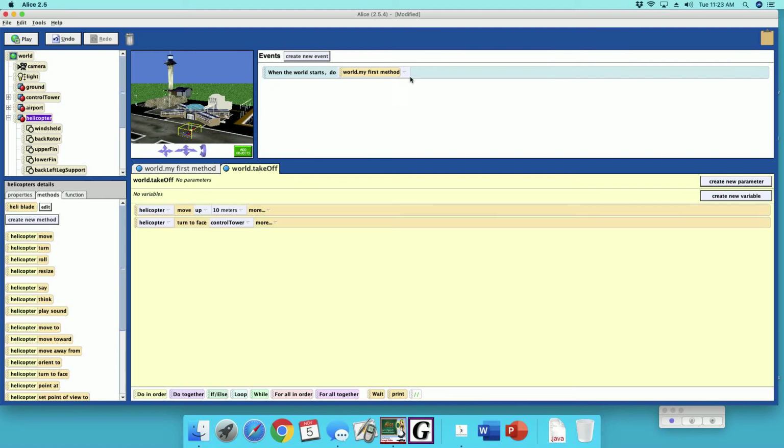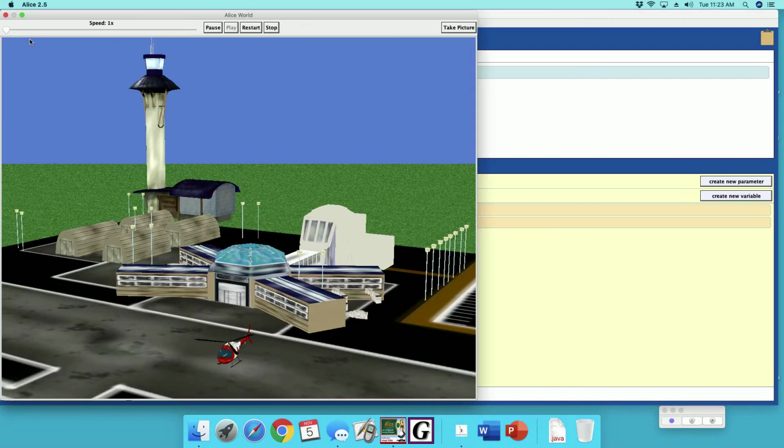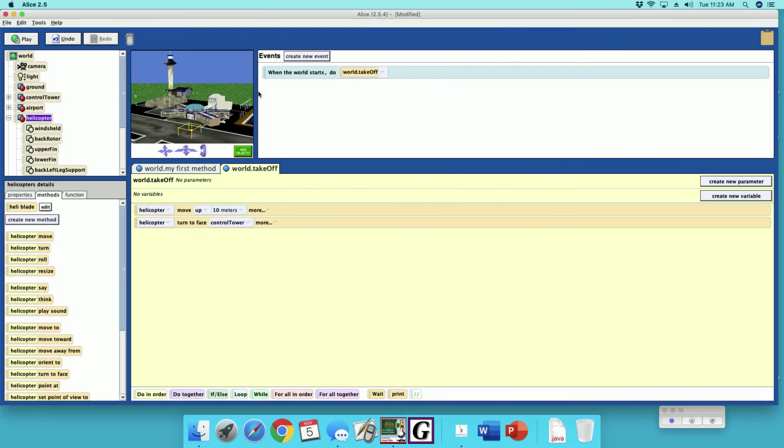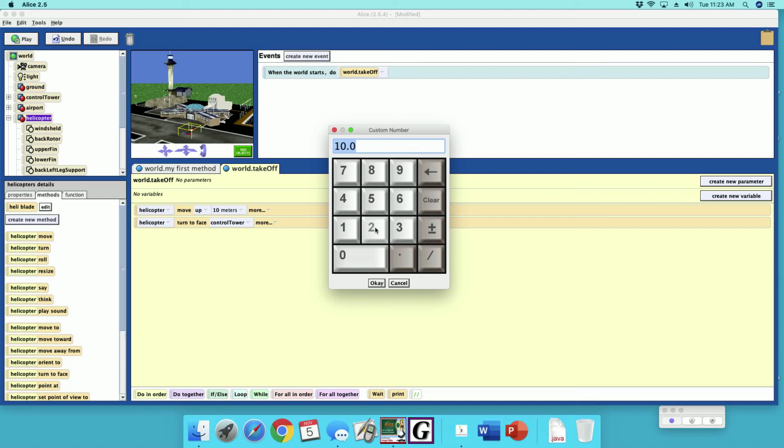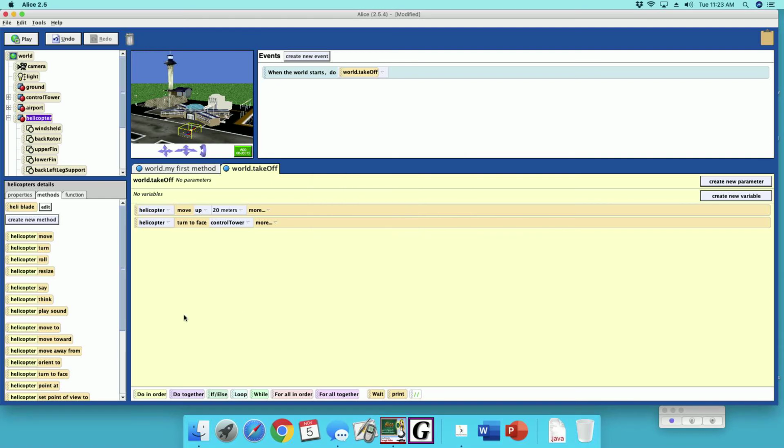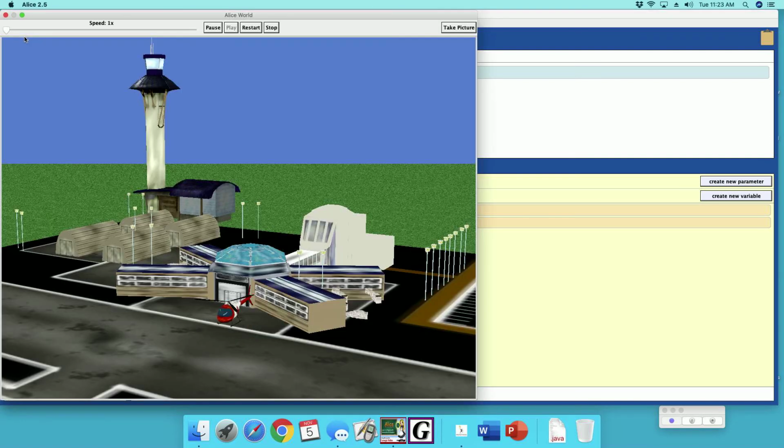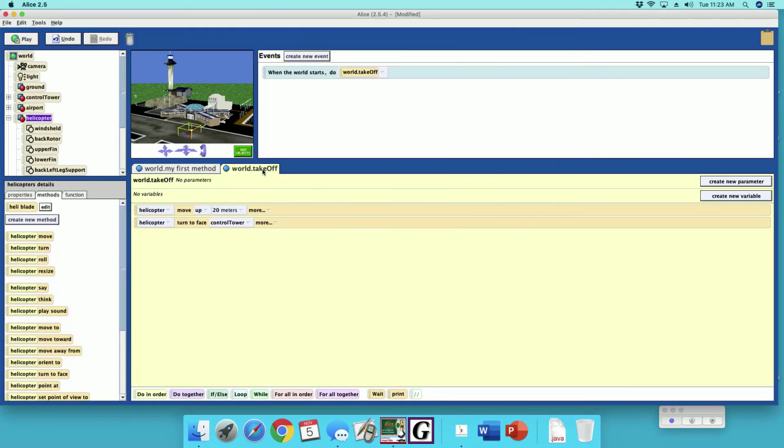All right, so let's check it out. Take off. All right, 10 meters doesn't seem like enough, so let's make it 20. All right, let's play it again. Okay, that's cool. Let's take off, and let's do the approach.